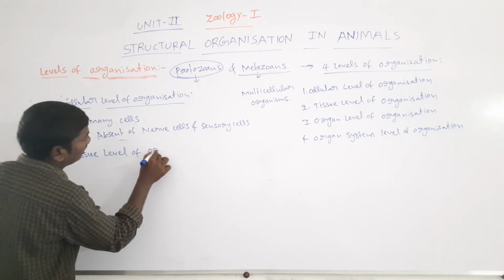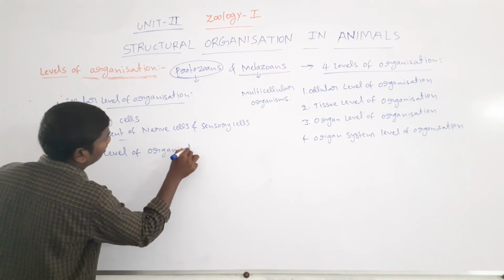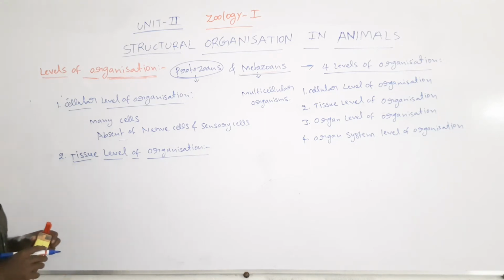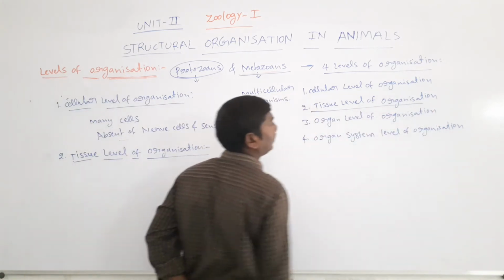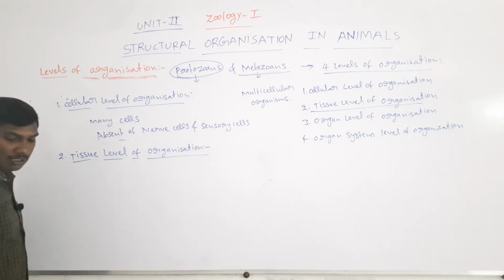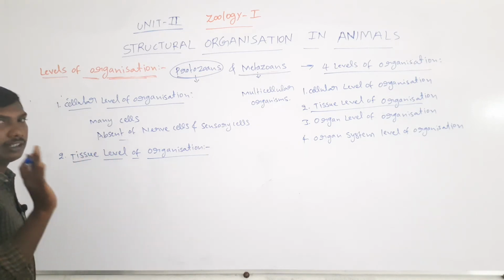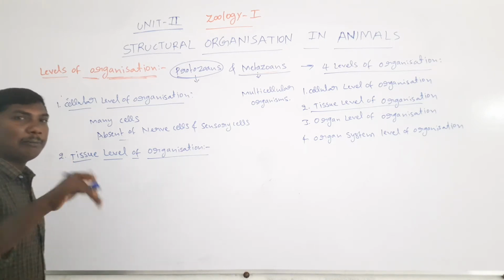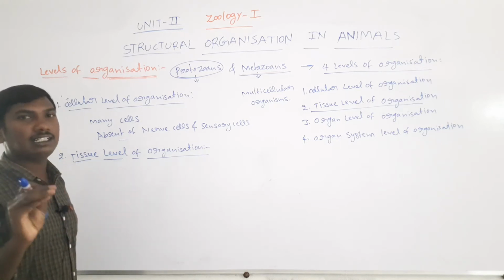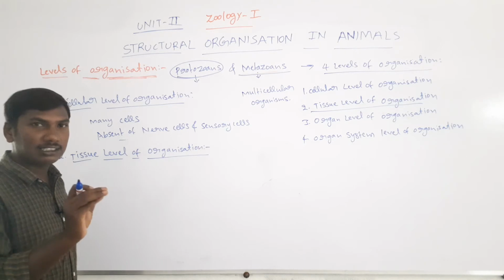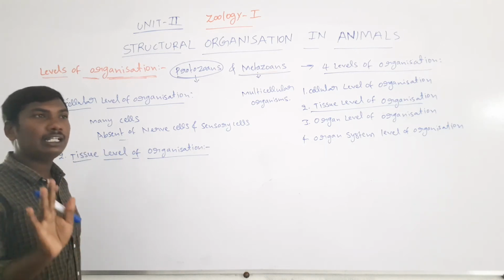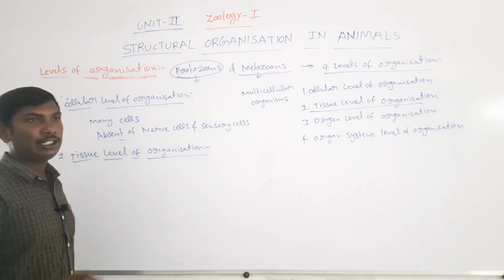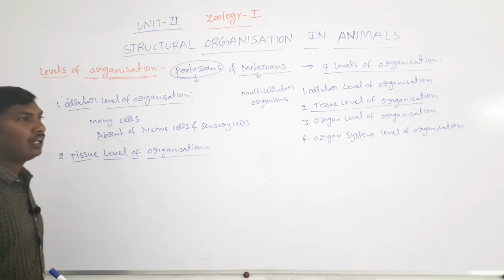Tissue level of organization means the organism is made up of many cells, and the same functioning cells are combined to form tissues. So they are called the tissue level of organization.